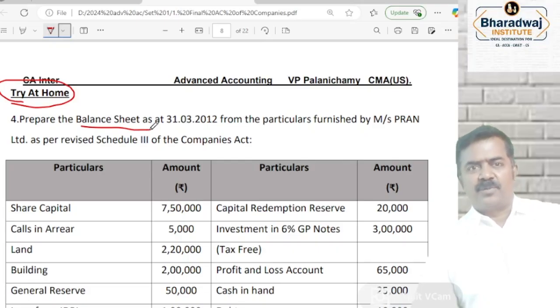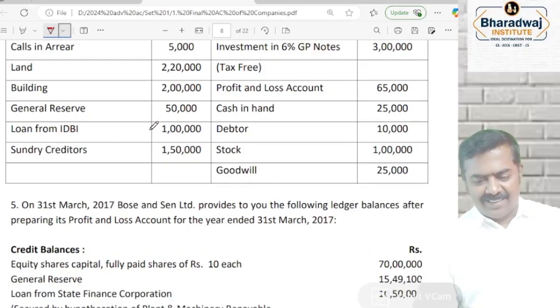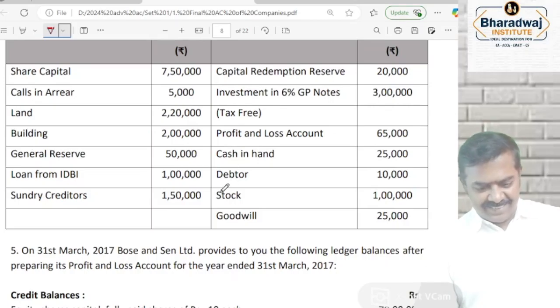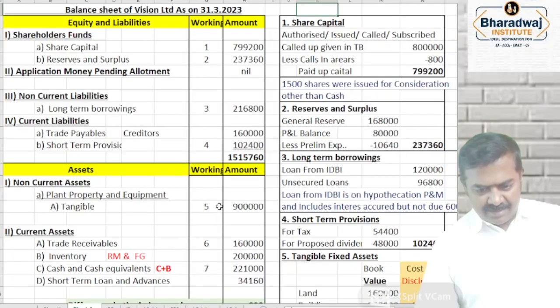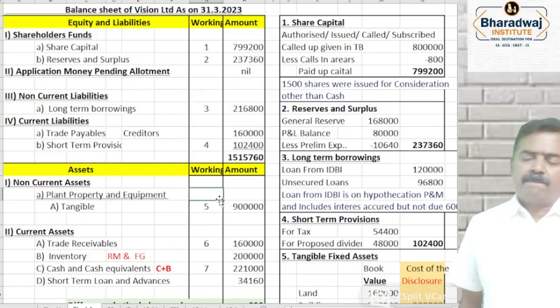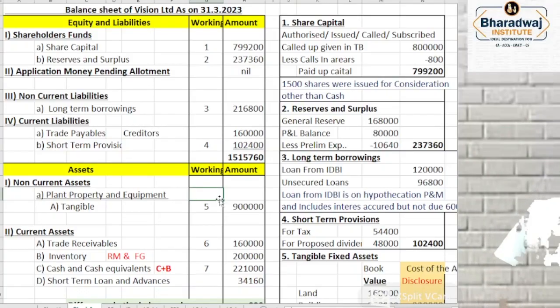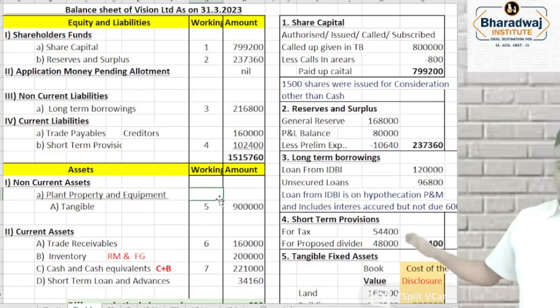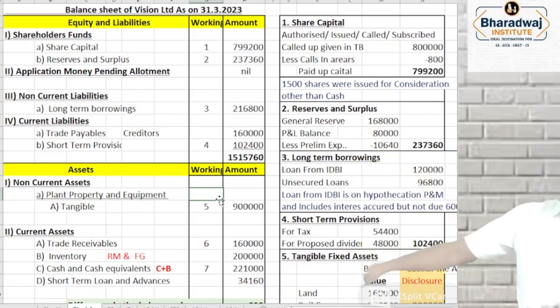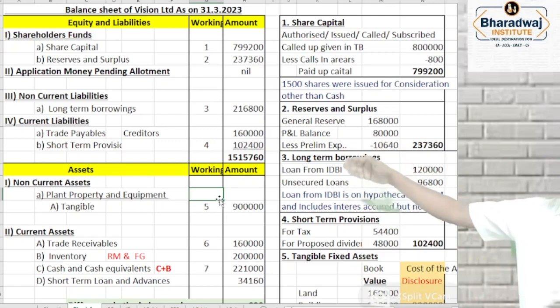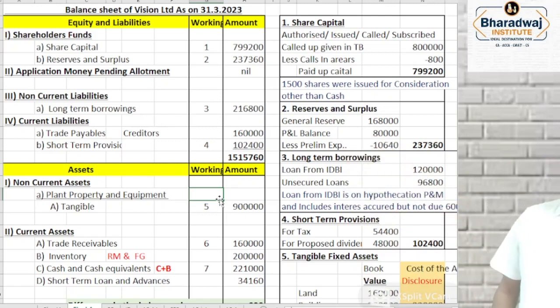That balance sheet also will not tally, we'll see. Take up the balance sheet, then the notes to accounts, you can take it up separately.